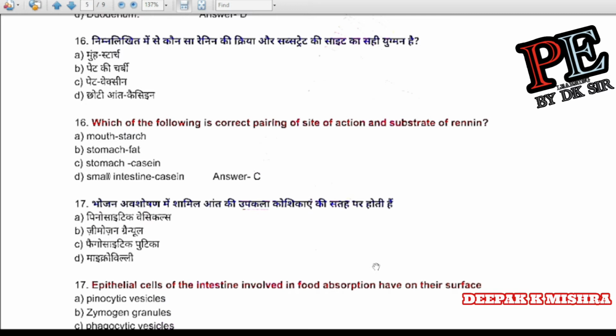Mouth starch, stomach fat, stomach casein, small intestine casein. Correct answer is C, stomach casein.